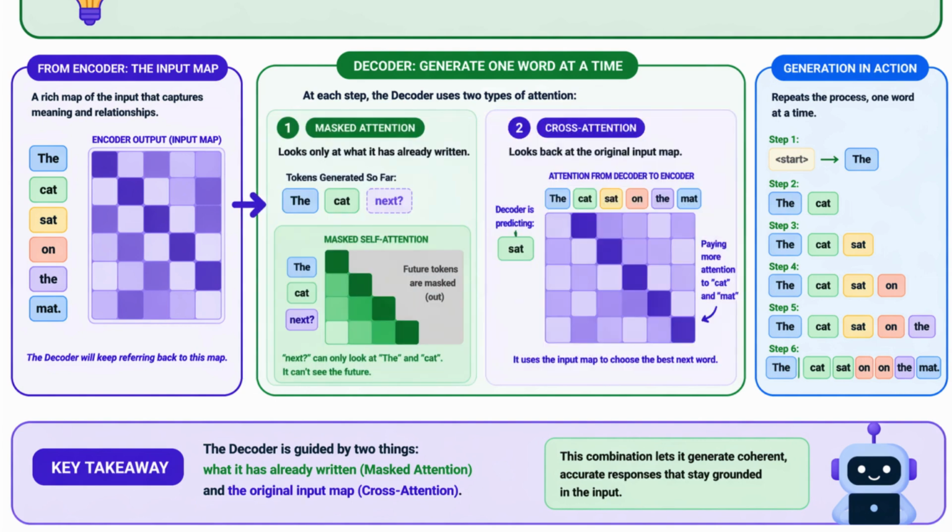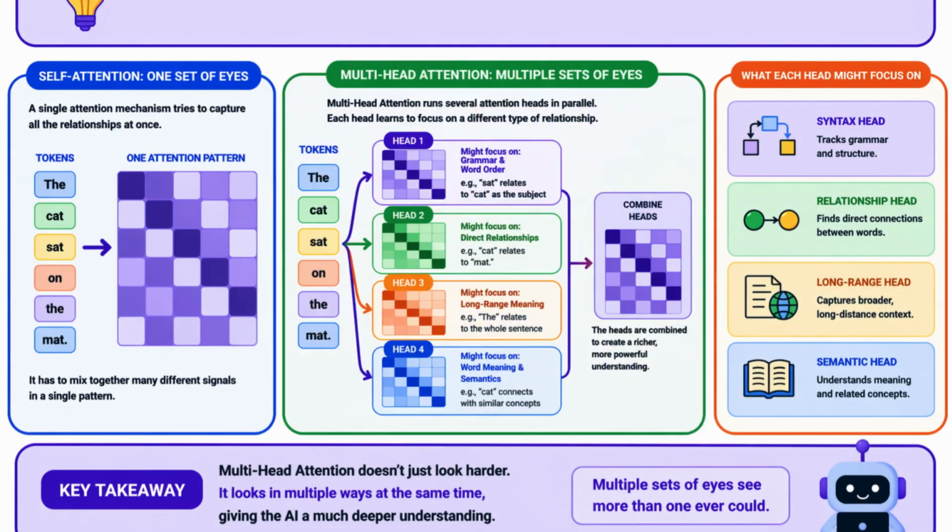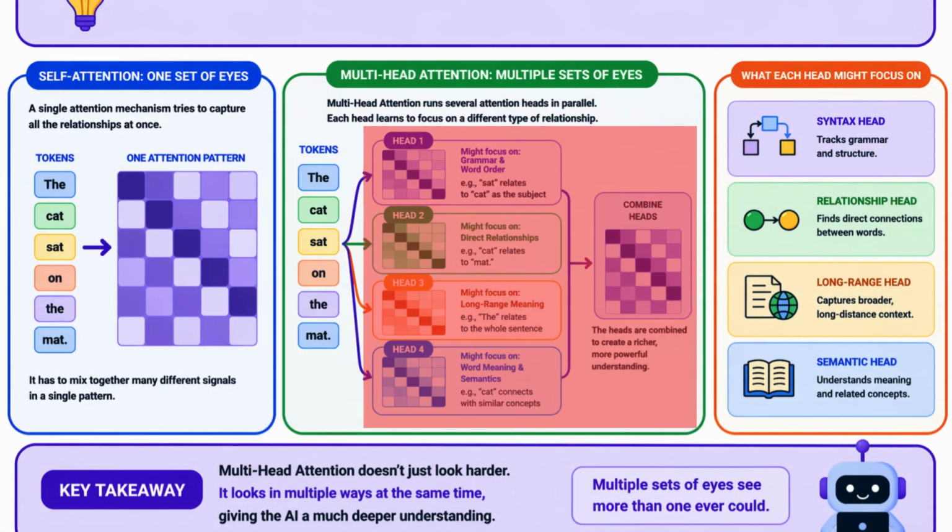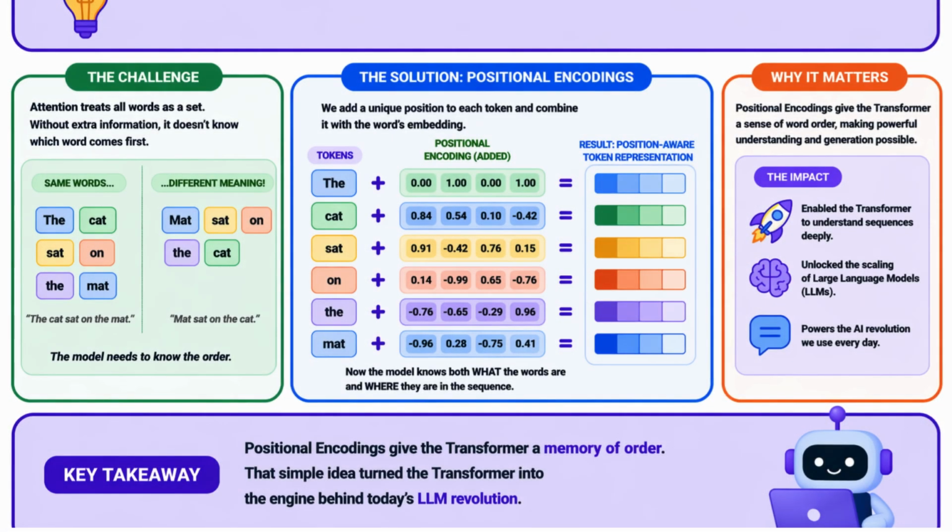original input map. By adding multi-head attention, essentially giving the AI multiple sets of eyes to look for different types of relationships, and positional encodings to keep track of word order, the transformer became the engine for the LLM revolution we see today.